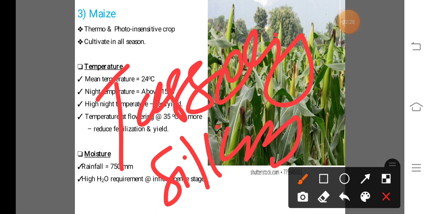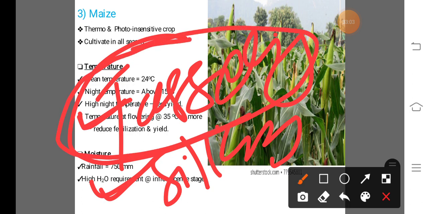If in any competitive exam a question is asked like which of the following is the critical growth stage sensitive to water of maize crop, and the options are tasseling, silking, both or none of these, at that time select both. Or if there are three different options like tasseling, silking, or any other stage, at that time select tasseling. So this is the climatic requirement for the maize crop.